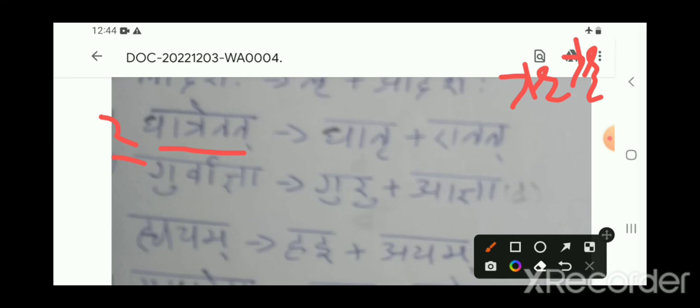So now you need to see what is there, Chatretat. Repa plus A. Repa is the last letter of the first word, and the next word's starting letter should be A. So R is followed by A, then Repa will come. So Chhatra plus Etat became Chhatretat. That's it. These are the examples of this Sandhi.